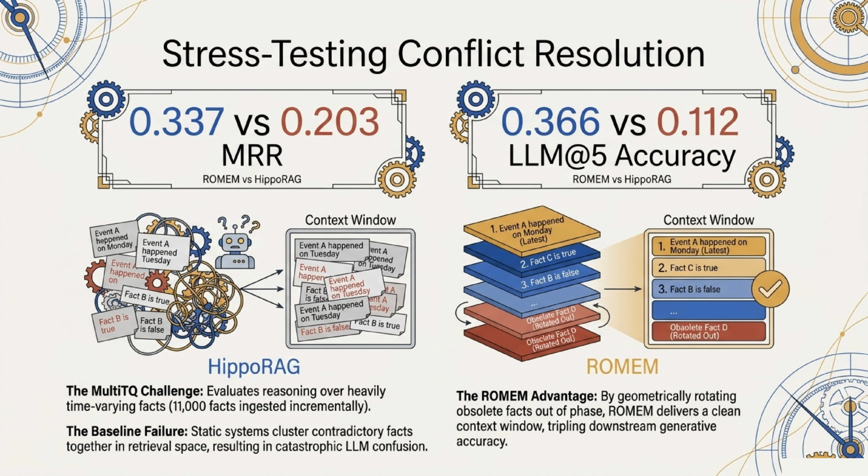Let's look at a stress test on slide 12, comparing ROMUM to baselines like HippoRAG. In the multi-TQ challenge, which incrementally ingests 11,000 facts, traditional static systems cluster contradictory facts together, resulting in catastrophic LLM confusion. The ROMUM advantage is clear. By geometrically rotating obsolete facts out of phase, we deliver a clean context window. This cleanly ordered context effectively triples downstream generative LLM accuracy.